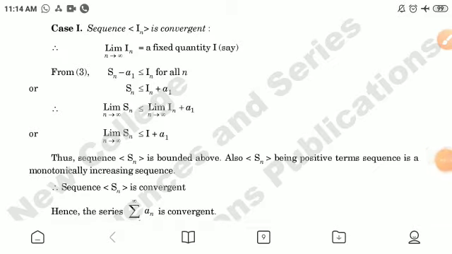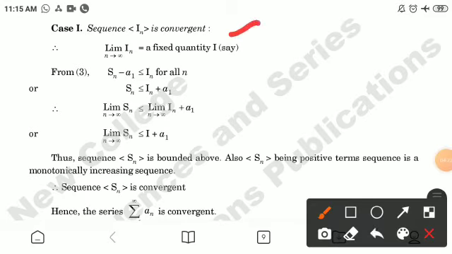Now the first case: the sequence I_n is convergent. Therefore the limiting value of I_n when n tends to infinity equals a fixed quantity, say I. Therefore from the third, s_n minus a_1 is less than or equal to I_n for all n, or we can say s_n is less than or equal to I_n plus a_1. Therefore the limit of s_n when n tends to infinity is less than or equal to the limit of I_n plus a_1, that is, less than or equal to I plus a_1. Thus the sequence s_n is bounded above.